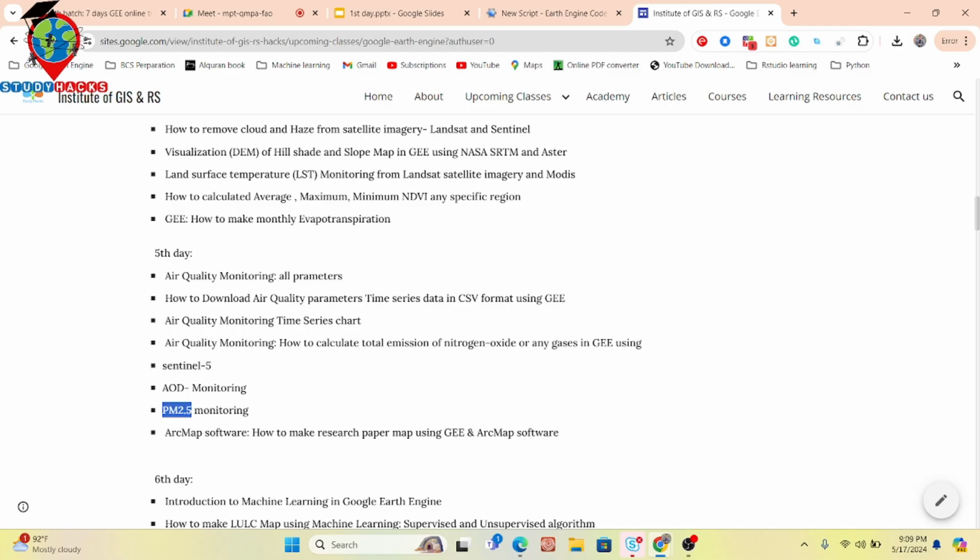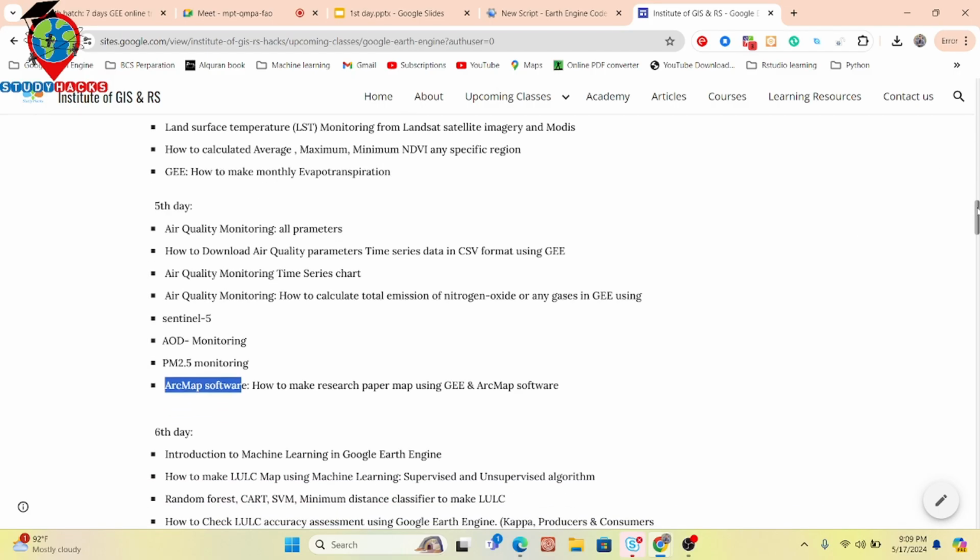I also discuss some tasks about ArcMap, mainly an ArcGIS product, how we can use the ArcMap software to make the research paper map using Google Earth Engine outputs. So this time, I also show you some tasks related to ArcMap, or ArcGIS software. Mainly this software is used for creating our research paper map, or also our presentation map. Okay, so I also show you that, and I also provide you this software link so that you can easily download it from here and use it.